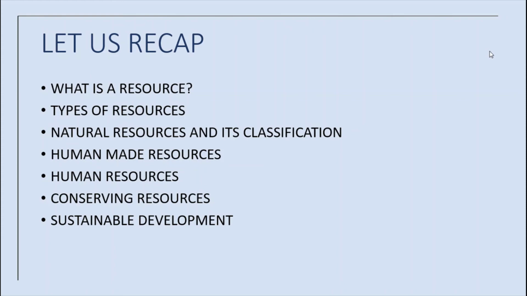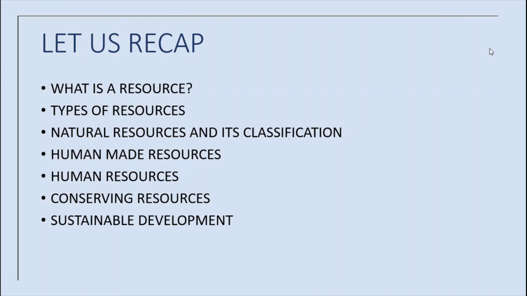Okay. Next, on the basis of distribution, it is classified into two. One is ubiquitous resources and another one is localized resources. Ubiquitous resources are available everywhere on the earth, like air, water and so on. But localized resources are found only in certain places on the earth, like copper and iron ore.